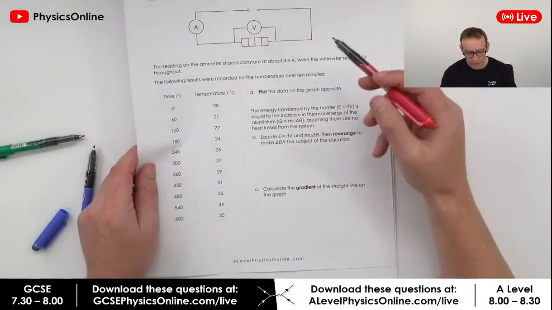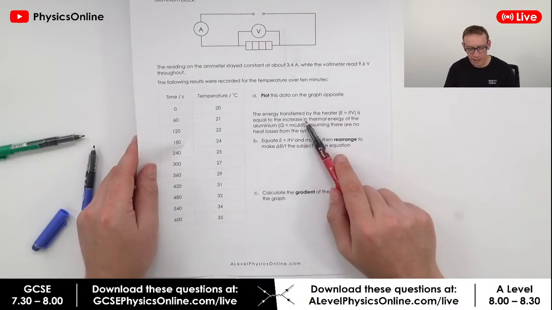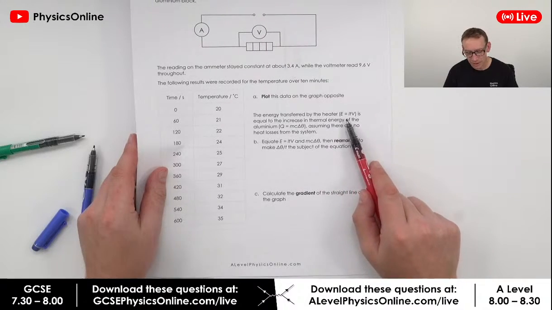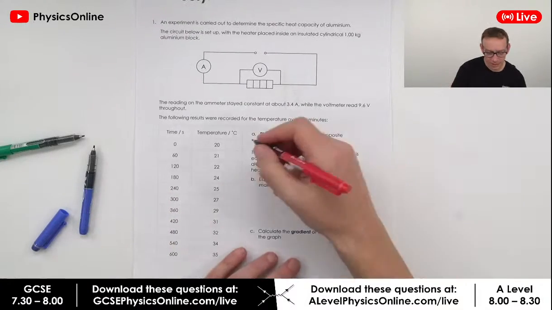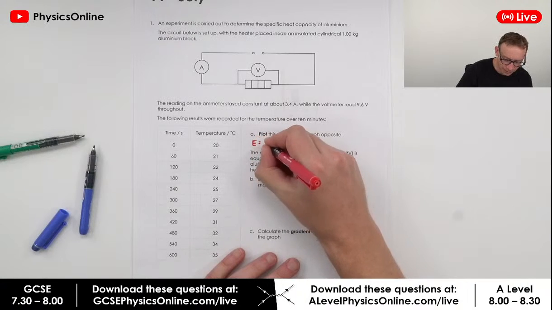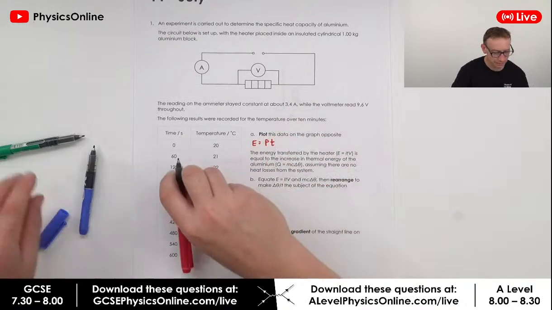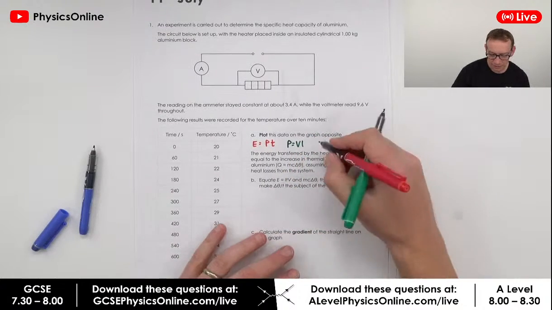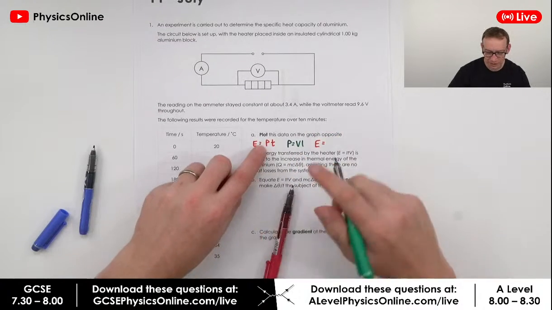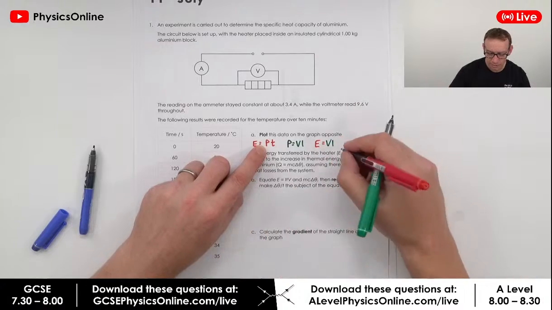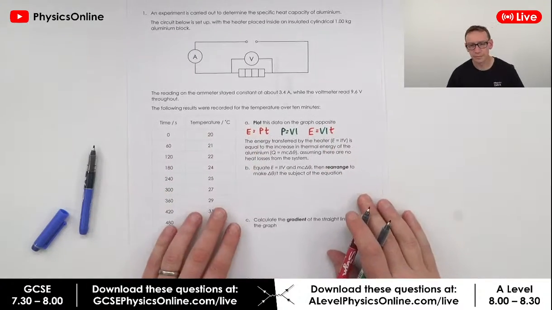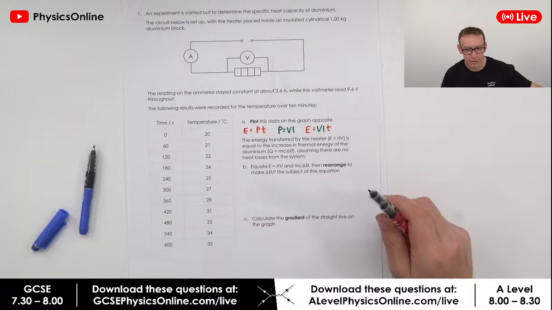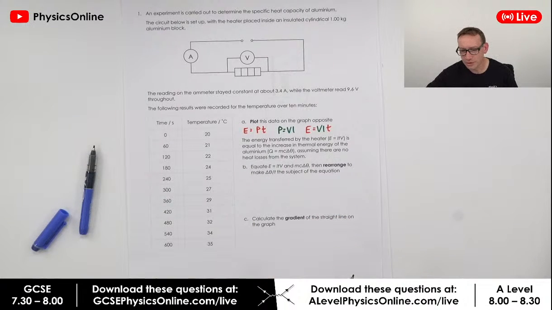It says here that the energy transferred by the heater is E equals ITV. So the reason for that is that the energy transferred is equal to the power times the time. But of course the electrical power is equal to VI, and that means the energy transferred is equal to this electrical power, VI, multiplied by the time for which it's on. Okay, hopefully that's all good.